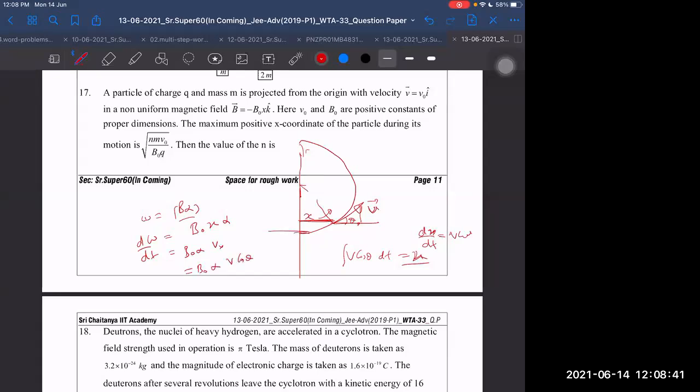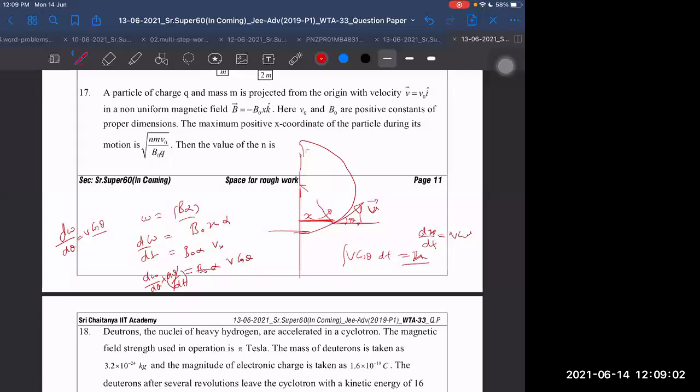That is equal to d omega by dt. D omega by dt I can write as d omega by d theta into d theta by dt. D theta by dt is again omega, which will cancel with b naught alpha. Then I'm getting d omega by d theta is equal to v cos theta. This I am getting.